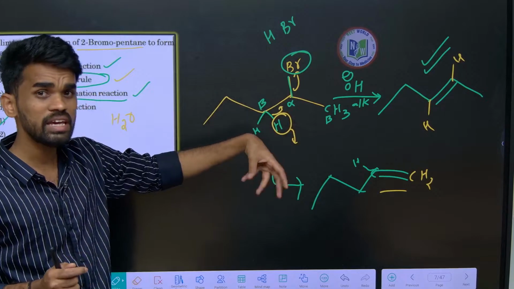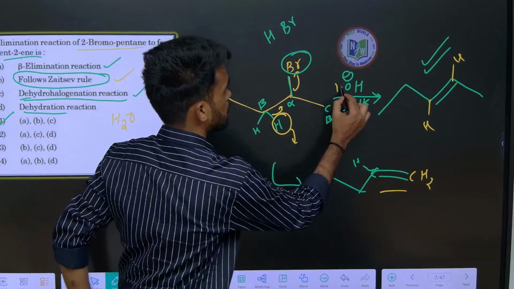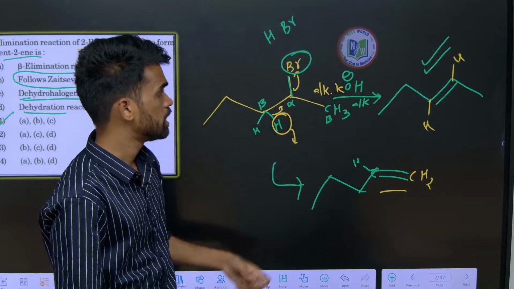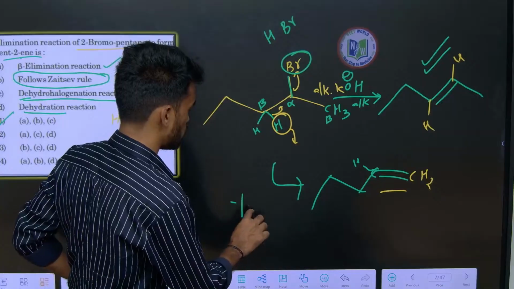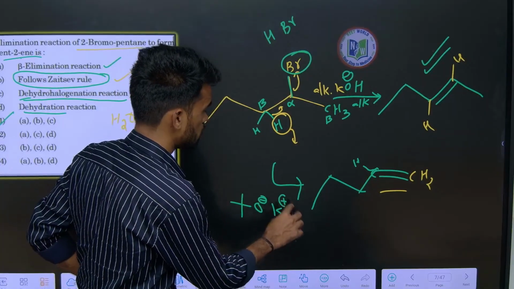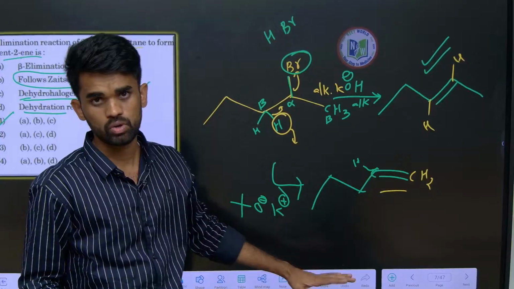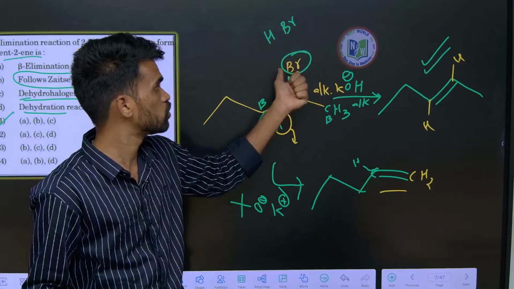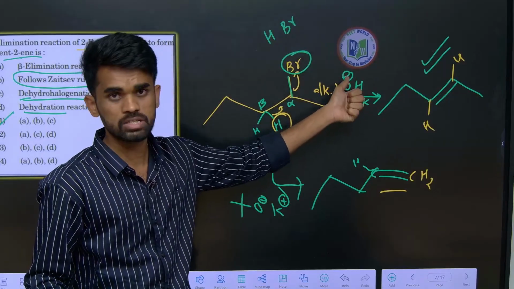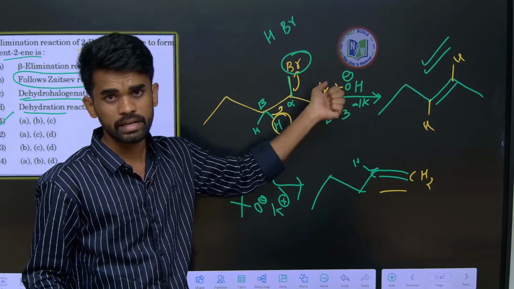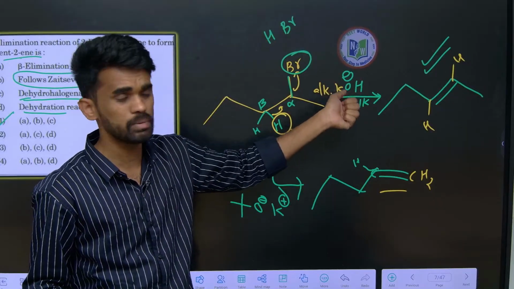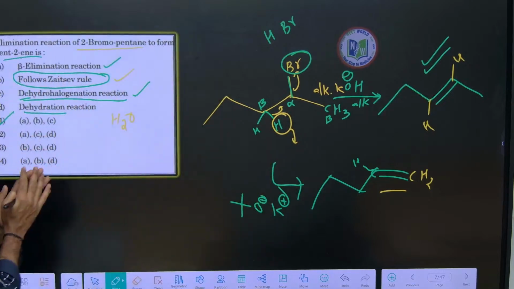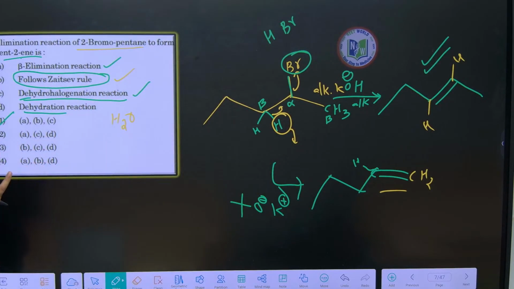Or in some cases, instead of using alcoholic KOH or alcoholic NaOH, if they use some bulky base like tertiary butoxide ion, then the Hofmann product is formed. In all other cases, if the leaving group is a good leaving group and the base is a normal strong base in alcoholic medium, it will give the Saytzeff product. So this is the story about elimination reactions. I hope the explanation is very clear. There is no confusion here, right?